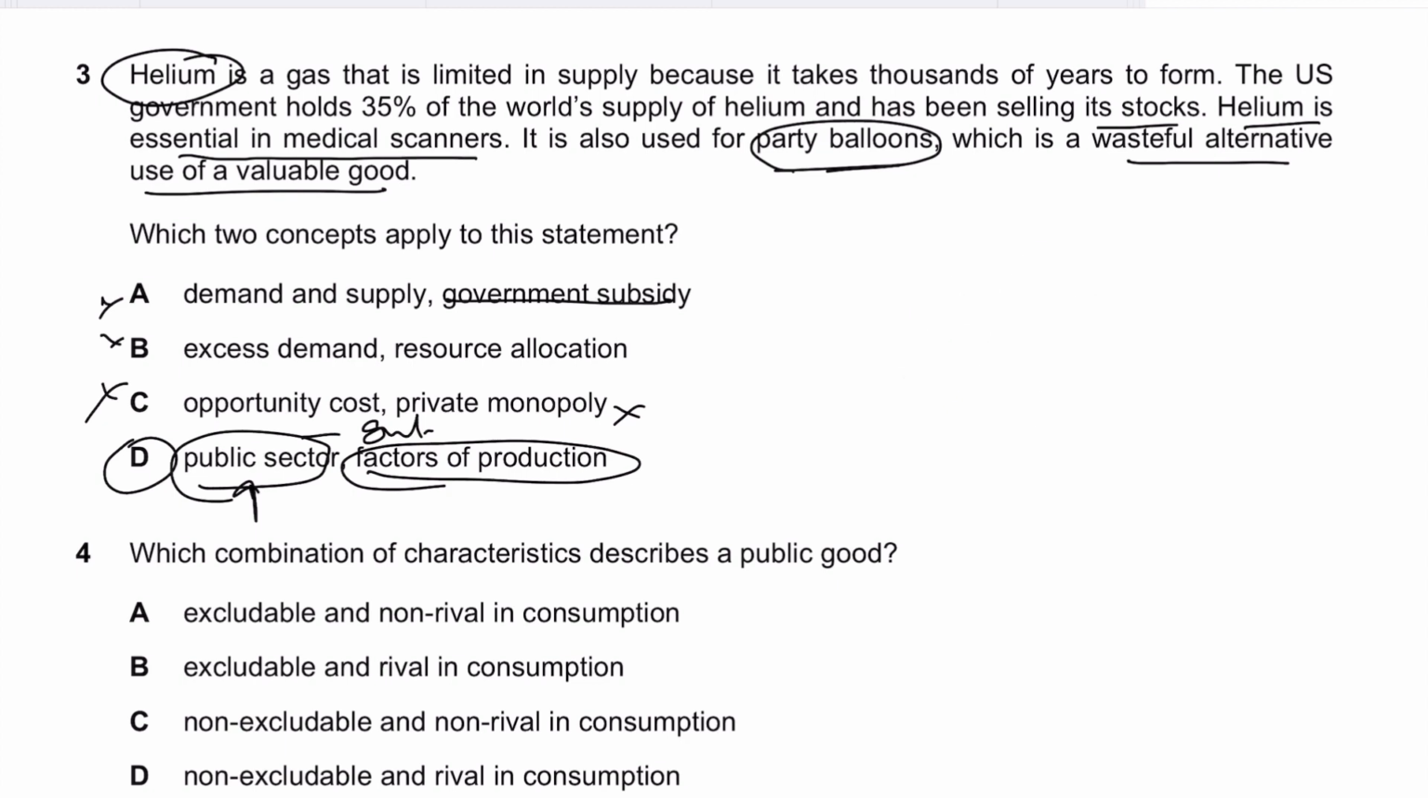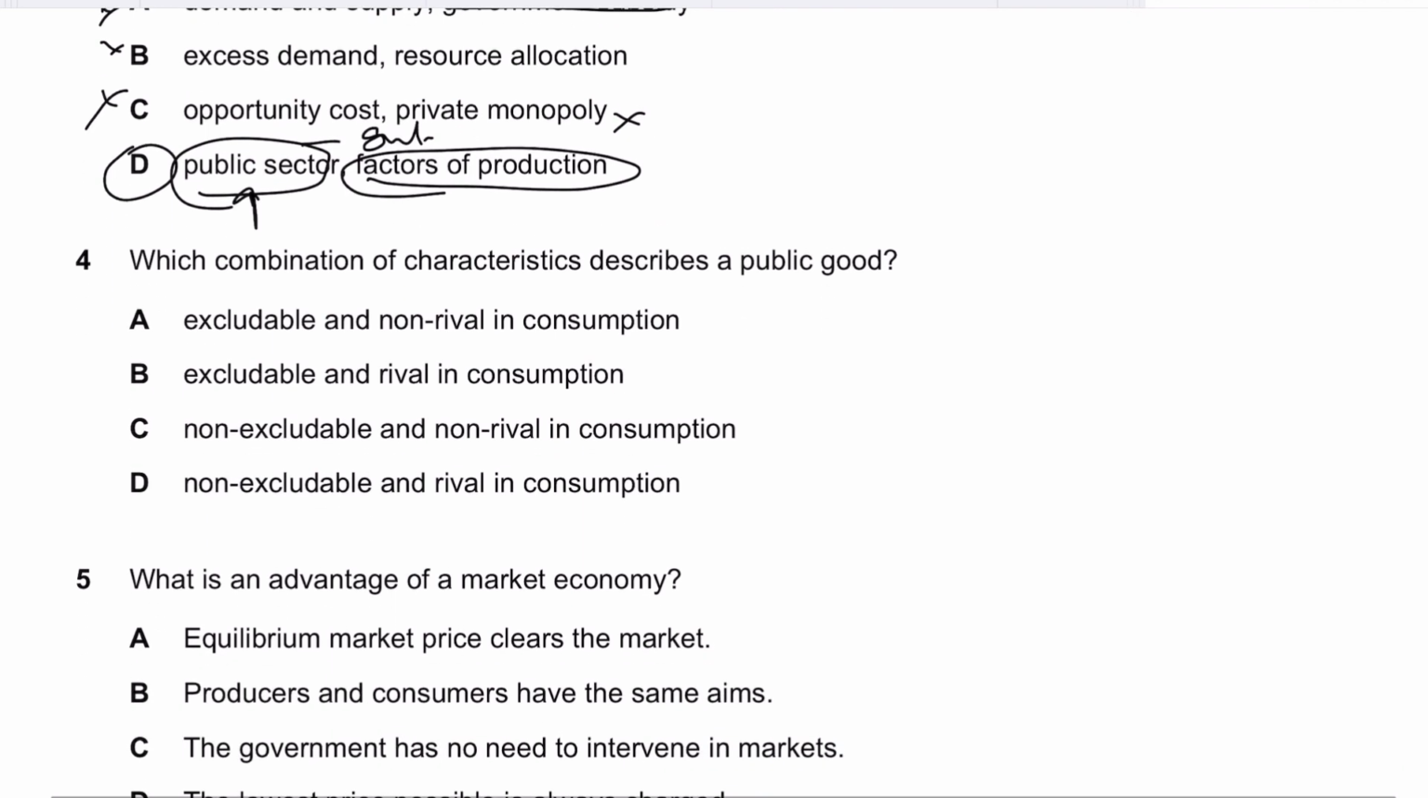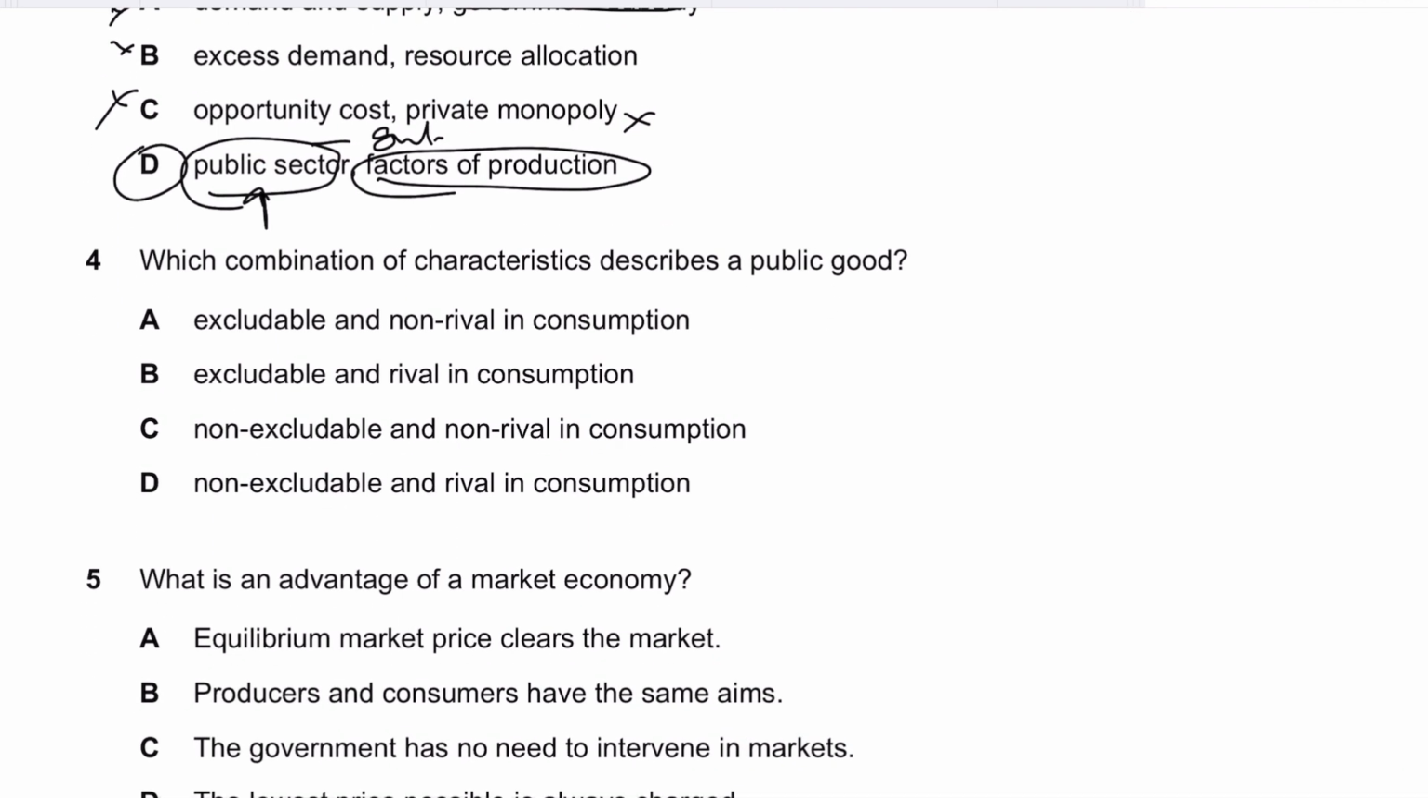Then it says, which combination of characteristics describes the public good? Public goods are those goods that are non-rivalrous and non-excludable. Non-excludable means that if I am using it, I can't exclude others from using it as well, because it's the same for them as for me, since I haven't paid for it. So public goods are those goods that are provided by the government because the free market does not provide them, because of the free rider problem.